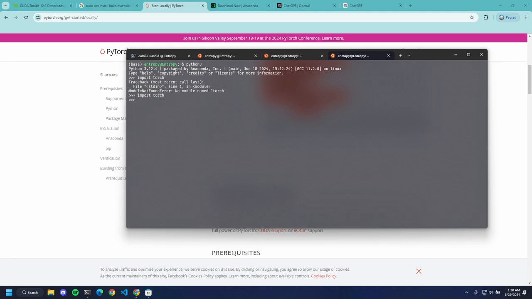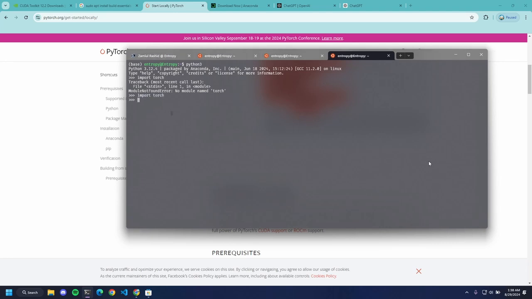If we see here, PyTorch has finished installing because it has imported into the Python editor.